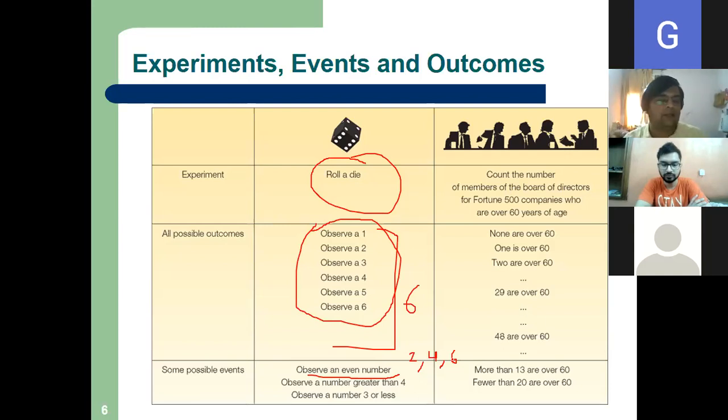Some possible events: observe an even number, observe a number greater than 4. Suppose I ask you, what is the probability that a number greater than 4 will occur? What will be the probability? Can you tell me?